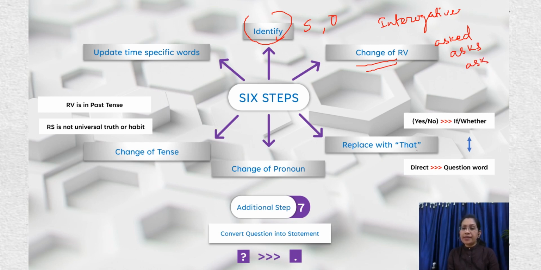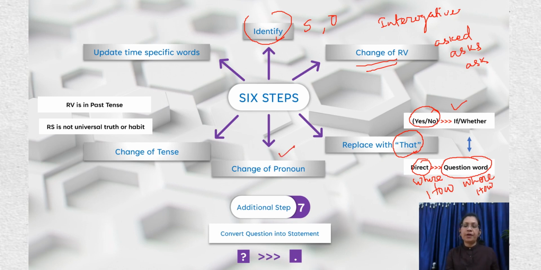Then we replace the quotation mark. We replace the quotation mark with a conditional if it is a yes or no question, and with a question word if it is a direct question. Like if there is where, we replace the quotation mark with the WH question word, where. If it is how, we use the question word how.